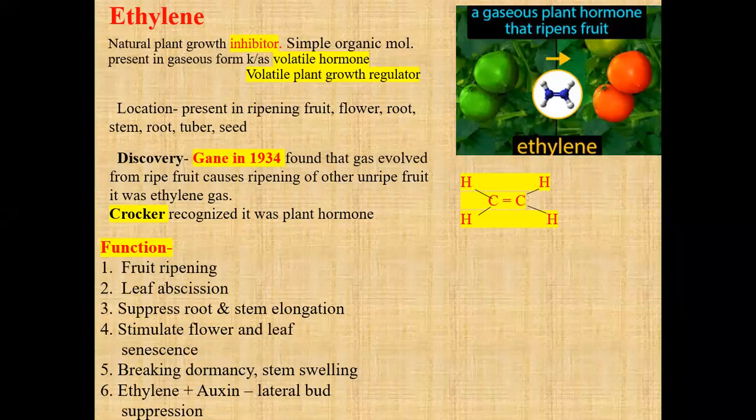So let's see the functions of this one. Ethylene is responsible for the ripening of fruit. If you have collected unripe fruit and want to ripen it, you just have to spread some chemical that releases ethylene gas.